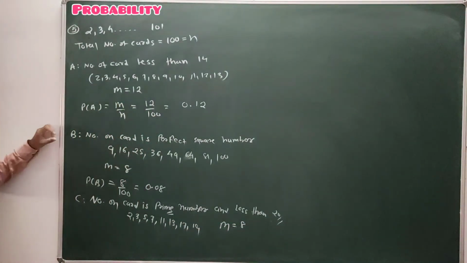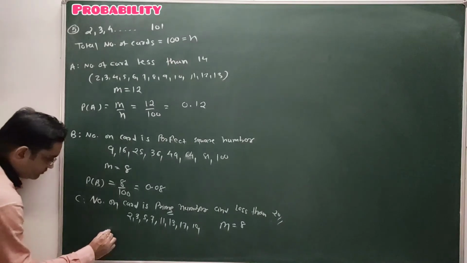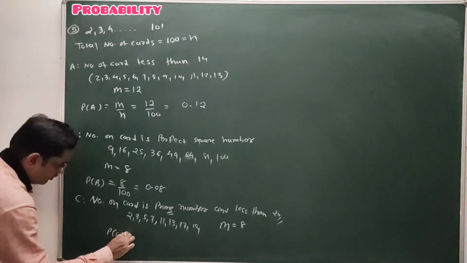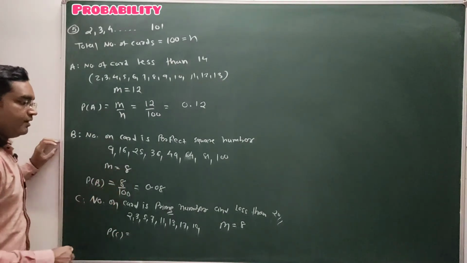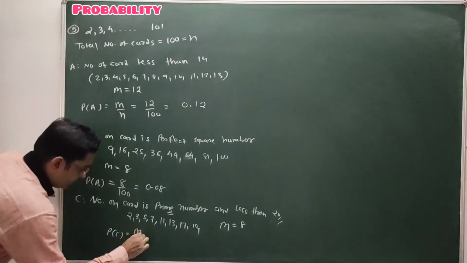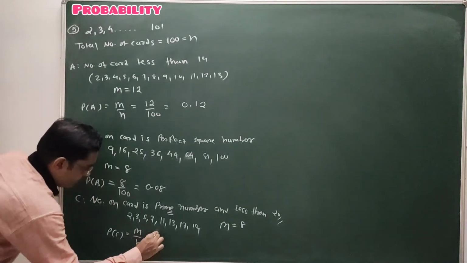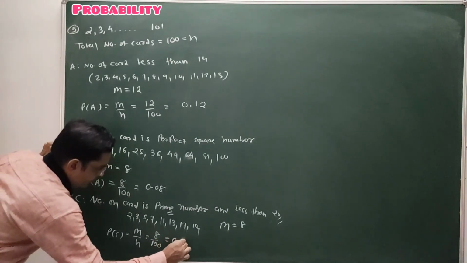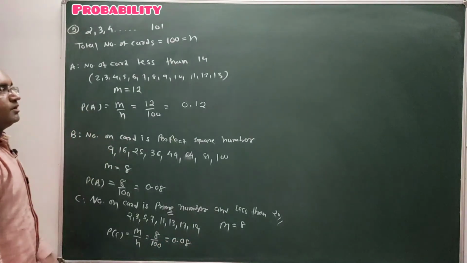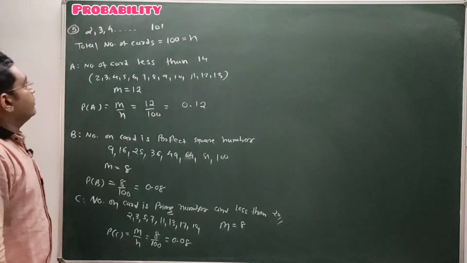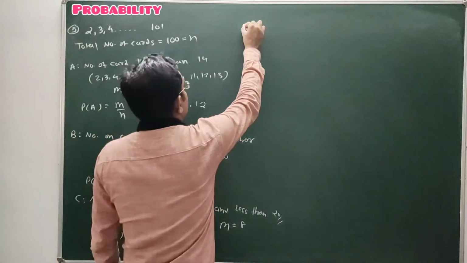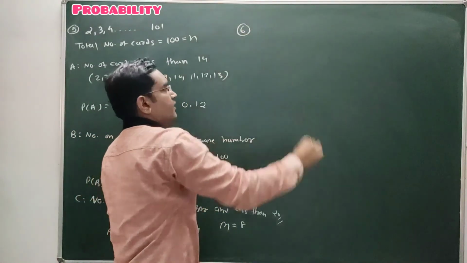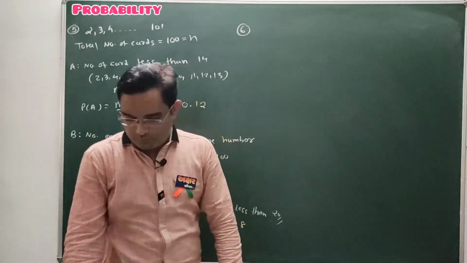So the probability of getting the card on which the number is a prime number and less than 20 is m upon n, that is again 8 by 100, equal to 0.08. Clear students? So this is how you can solve your question number 5. Now question number 6.